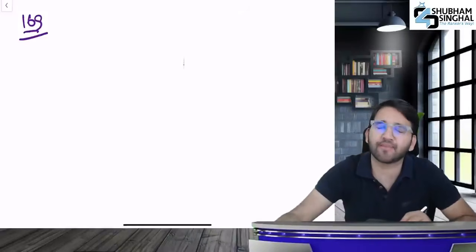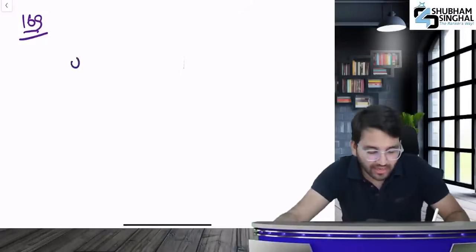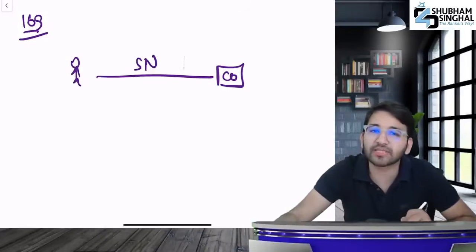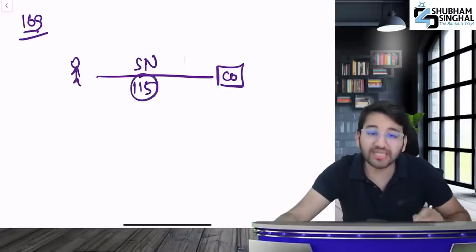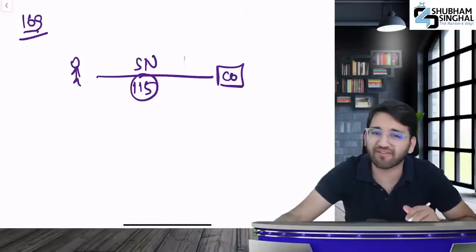Section 169 deals with removal of a director. How is the removal of a director done? Tell me. If you want to remove a director, a special notice will be sent to the company. Where does it say about the special notice? Section 115. Special notice is mentioned in section 115.